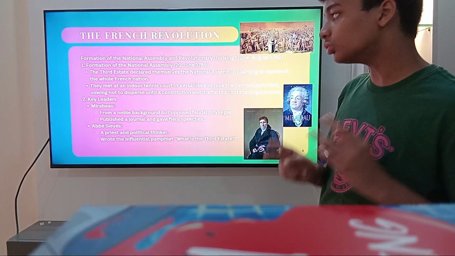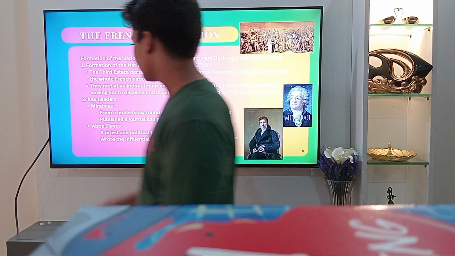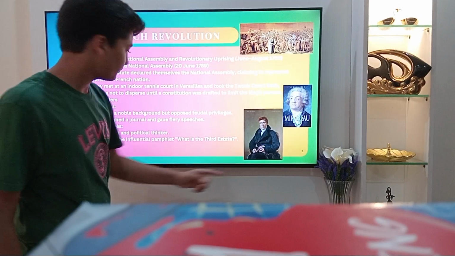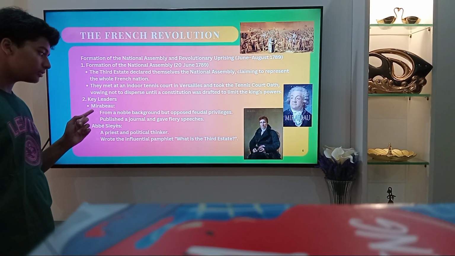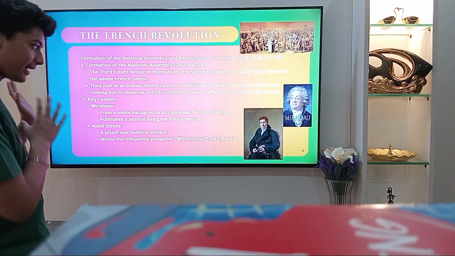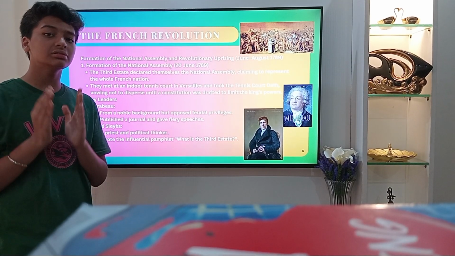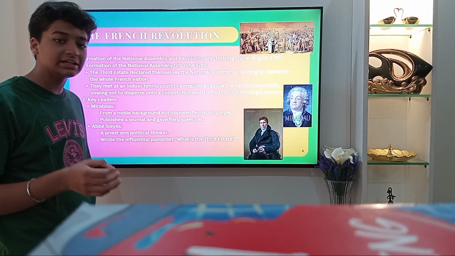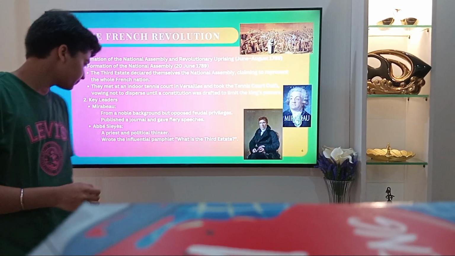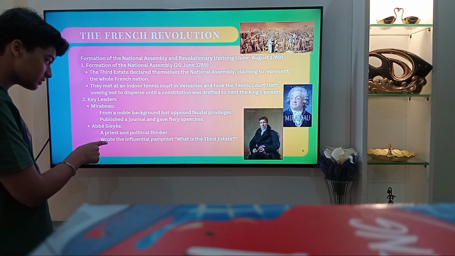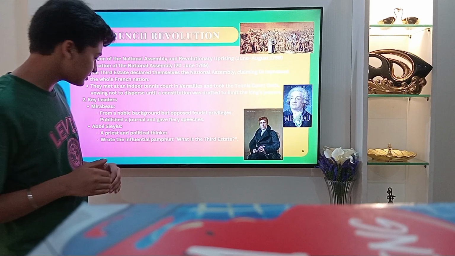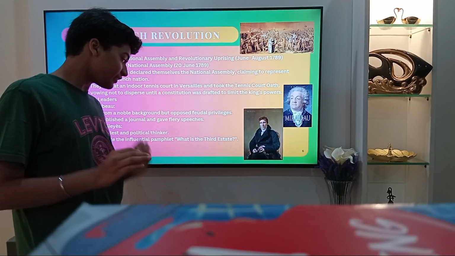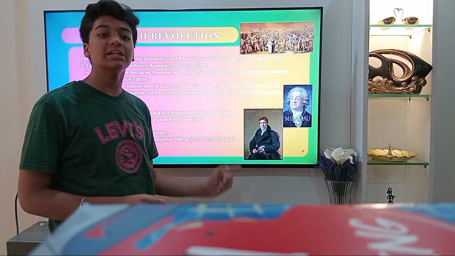Now, there were two key leaders from this time, Mirabeau and Abbé Sieyès. Mirabeau was originally from a noble background but opposed feudal privileges. He also published a journal and gave fiery speeches. Abbé Sieyès, originally a priest and a political thinker, wrote the influential pamphlet What is the Third Estate?